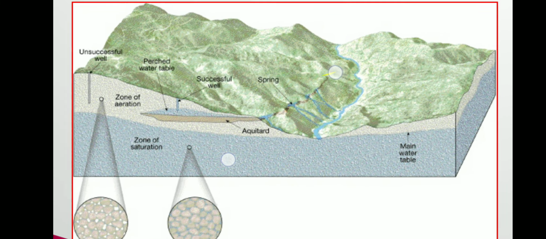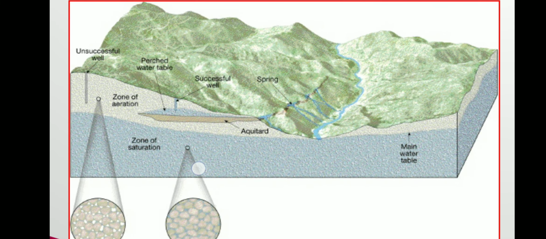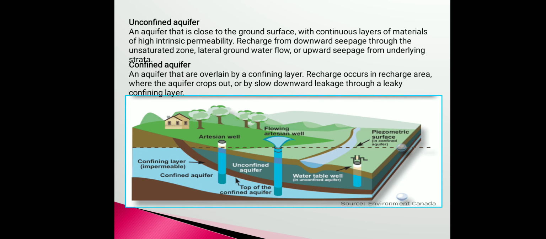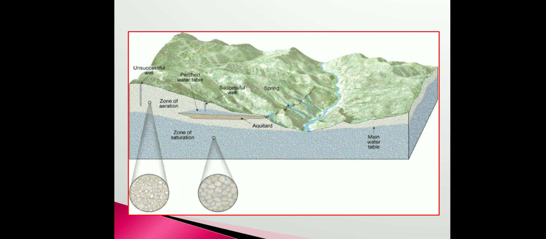Then we can see in this figure, this is the saturation zone, then the zone of aeration, and this uppermost portion is the recharge area.